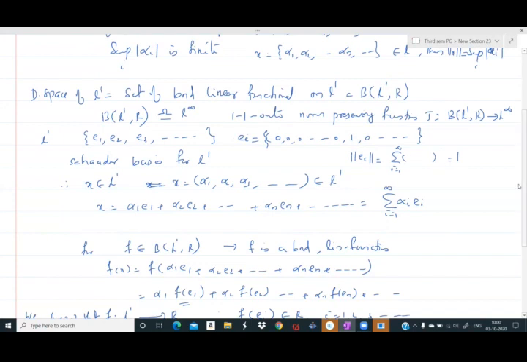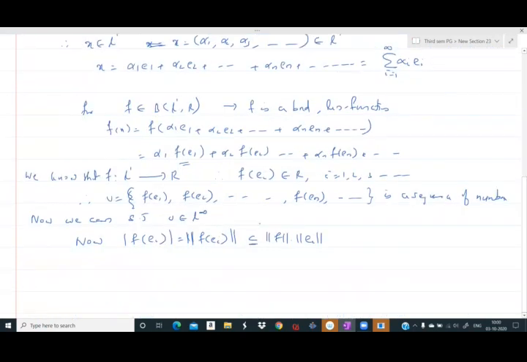So the norm of ei is equal to 1, and this is equal to norm f. But it is given that f is bounded. Therefore norm f is finite. Therefore, when we take the supremum over i, the supremum of modulus of f of ei is less than infinity.